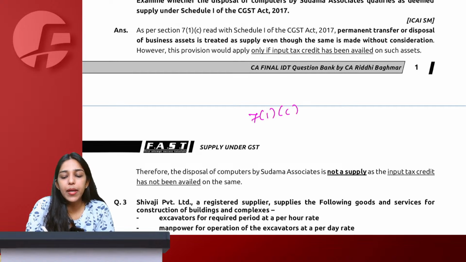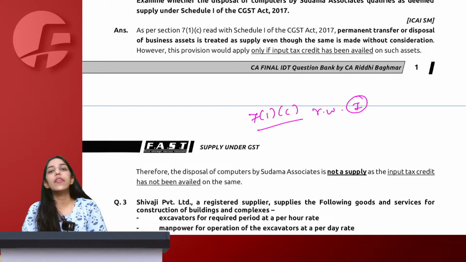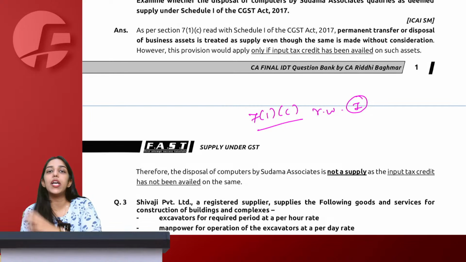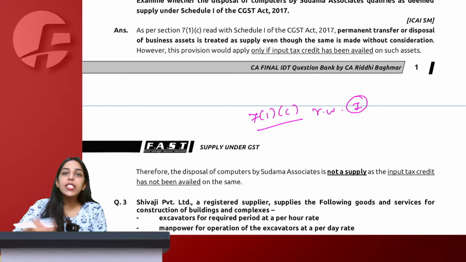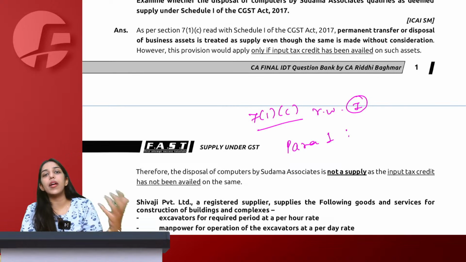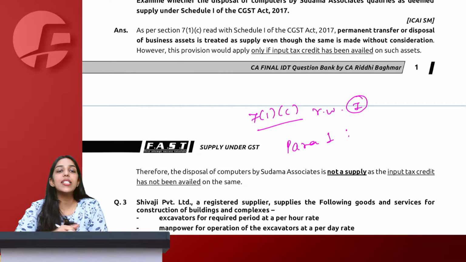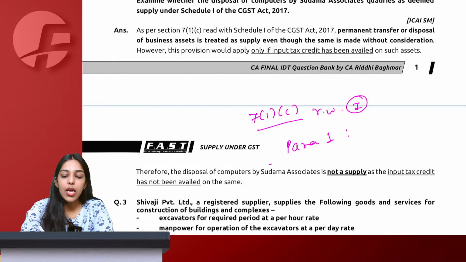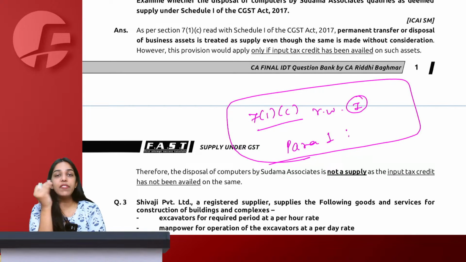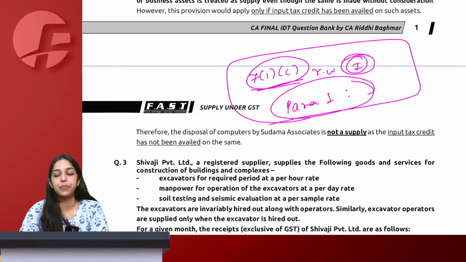So first of all, I'll give them the provision that section 7(1)(c) read with Schedule 1 gives us 4 paragraphs, which are the cases which we consider deemed supply even if they are without consideration. Then we explain Para 1. Para 1 says that any permanent transfer or disposal of a business asset on which ITC had been availed is considered as supply even without consideration. So in the first paragraph of the answer, I will just give the reference of 7(1)(c), Schedule 1, Para 1 and write the entire provision.